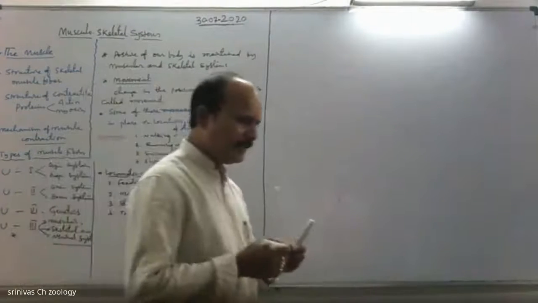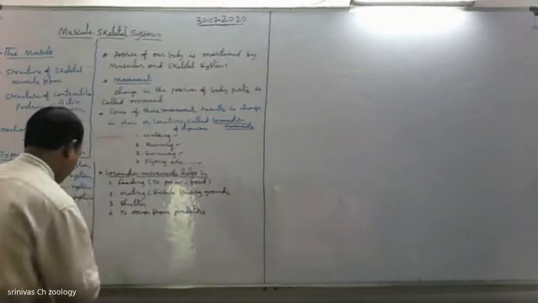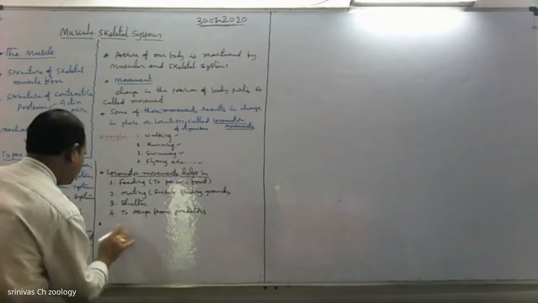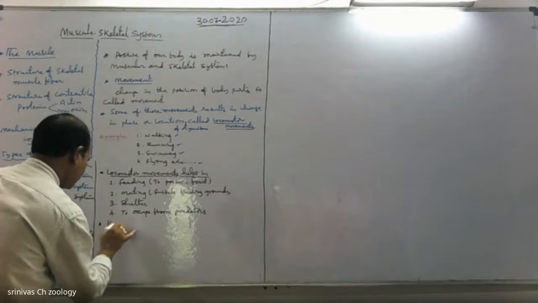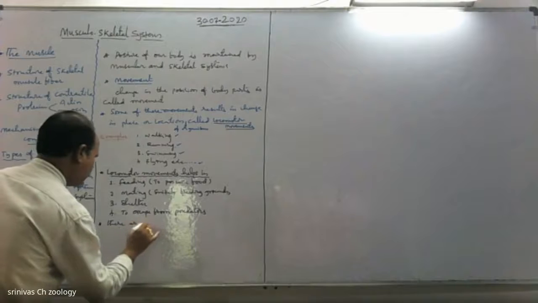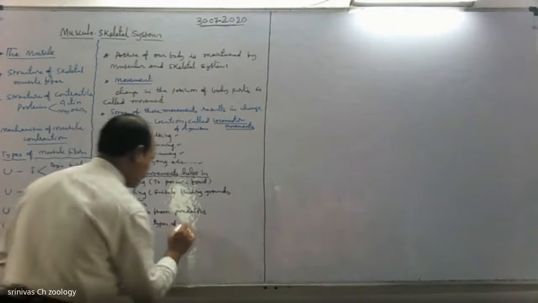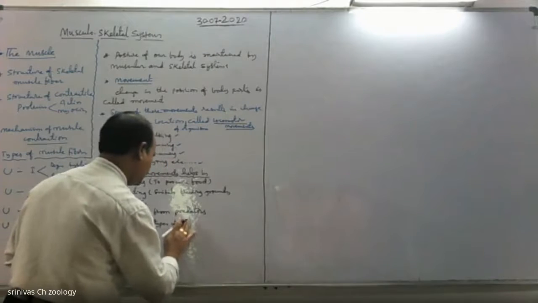See, there are three types of locomotor movements.